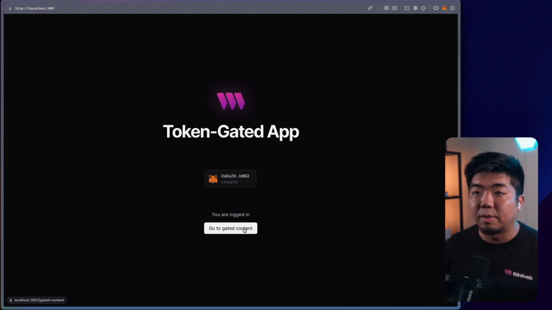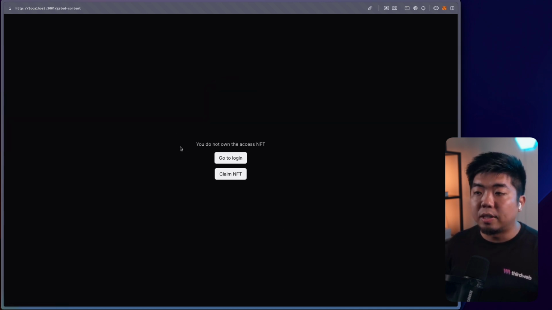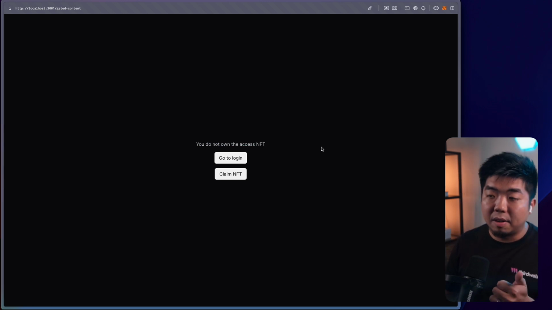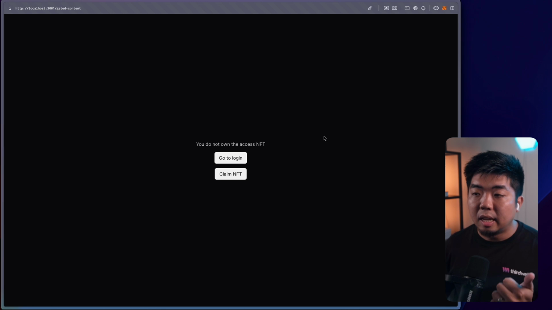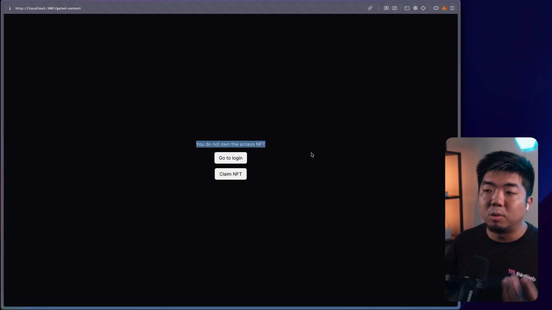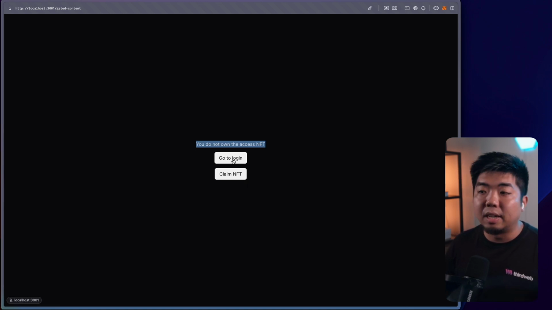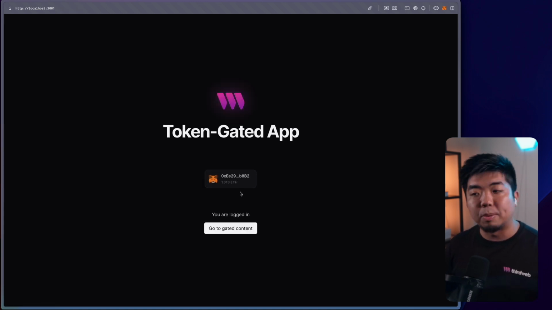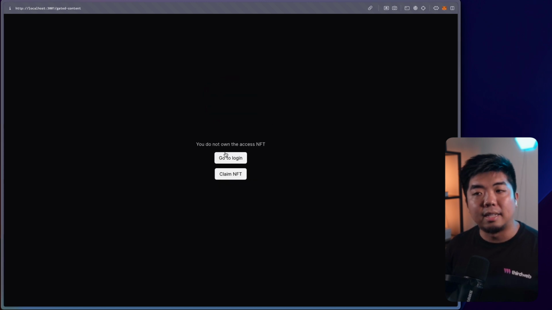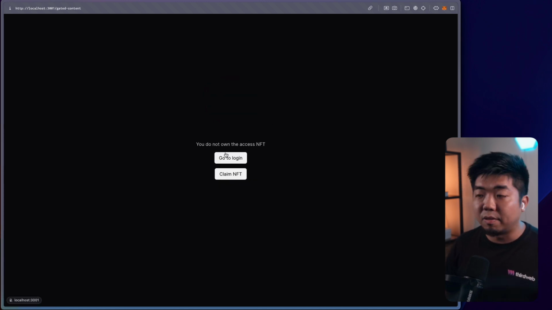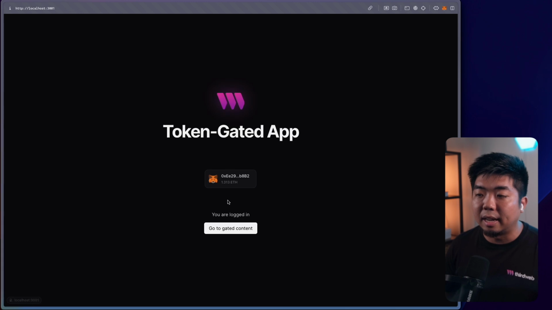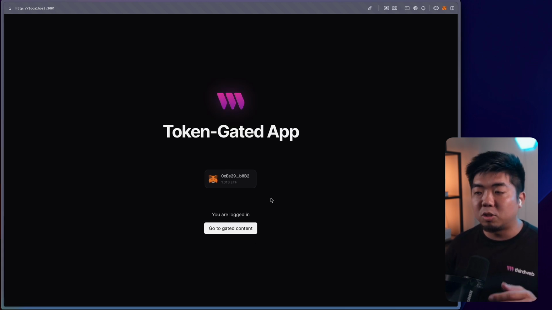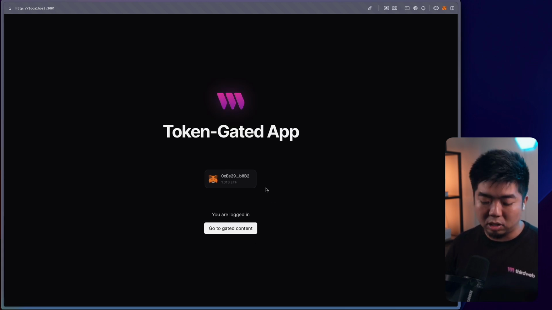So if we go to our gated content right now, we should see that we don't have access to our NFT because we are logged in, right? We do have a wallet that is signed in. We just don't have the NFT because we haven't minted any of this NFT yet. So we shouldn't be able to access our gated content. So we can either go to our login page or claim that NFT. So if we go to login here, it'll just bring us back. Again, if we try to access it, it says, hey, we don't have that NFT. We can't access that content yet. So now let's create that claim page to claim the NFT in order to gain access.